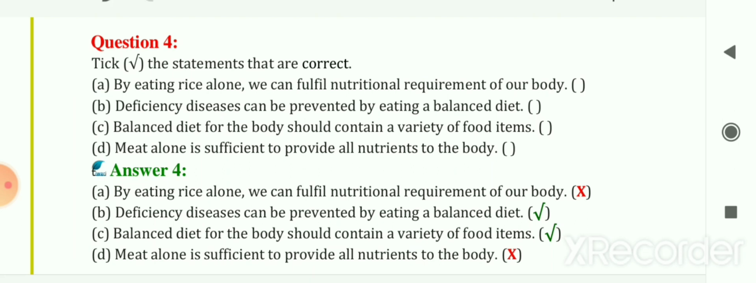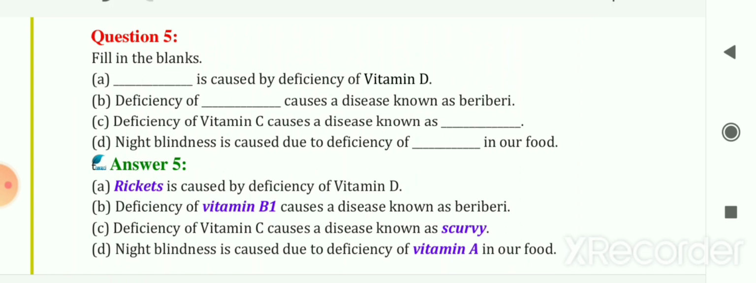The next question, question 5. It is the fill in the blanks. First blank is caused by the deficiency of vitamin D. So rickets is caused by the deficiency of vitamin D. The next blank is deficiency of blank causes a disease known as beriberi. So beriberi is the disease which is caused due to the deficiency of vitamin B1. The next is deficiency of vitamin C causes a disease known as blank. So the answer is scurvy.